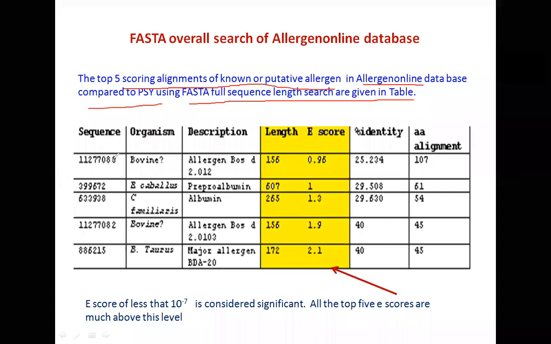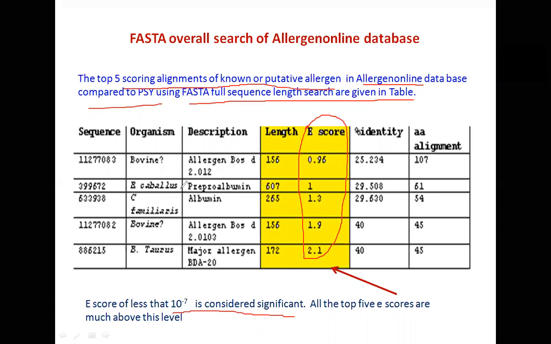It gives you the sequence, what is its number in the database, what is the organism, what is its description in short, what is its length in terms of amino acids, and what is the E-score. As I said, E-score is very important. So we are looking for a low E-score, 10 to the power minus 7, right? It gives you percent identity and amino acid alignments. Now an E-score of less than 10 to the power minus 7 is considered significant. And whatever E-scores we are seeing here, they are very high E-scores. They are nowhere close to 10 to the power minus 7.